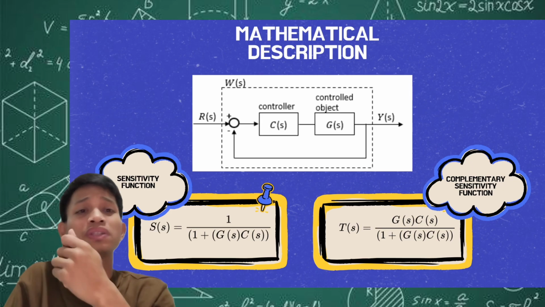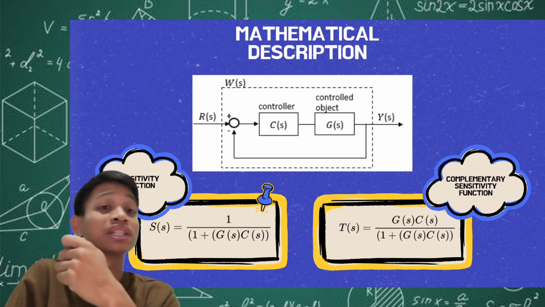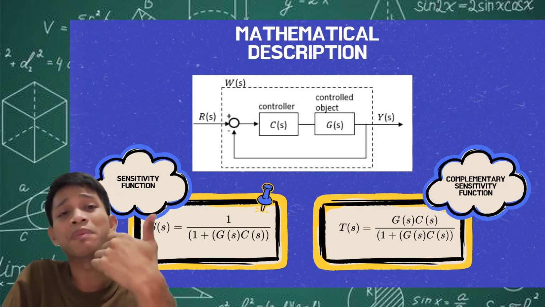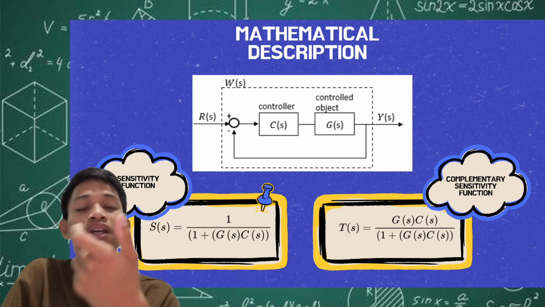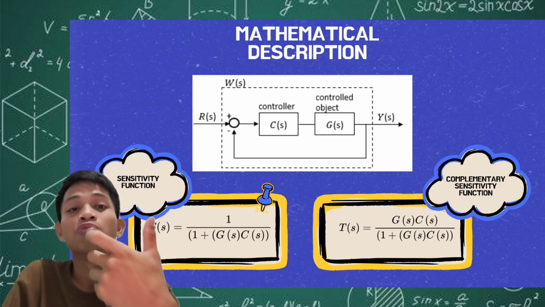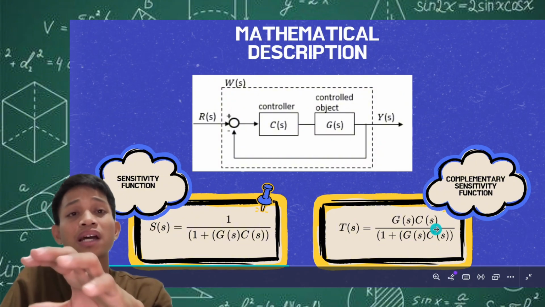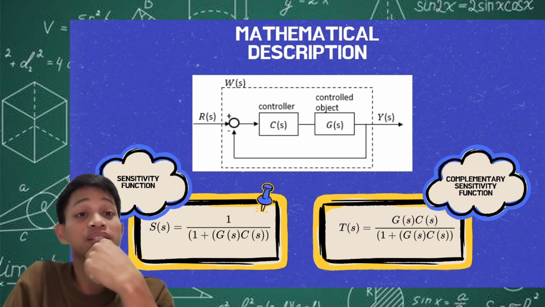And then, how do we define robustness? We define it using the complementary sensitivity function, given by this equation. Why do we call it the complementary sensitivity function? Because if we add the sensitivity function and the complementary sensitivity function, we will get a value of 1. The complementary sensitivity function gives us a numerical representation of the robustness of the system.